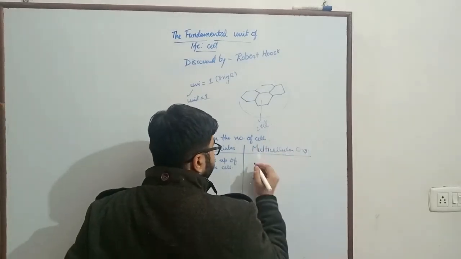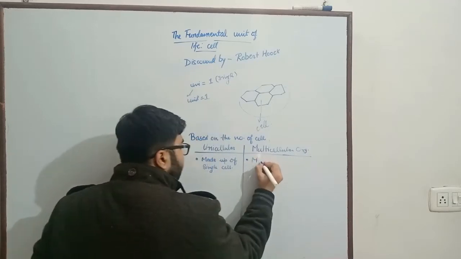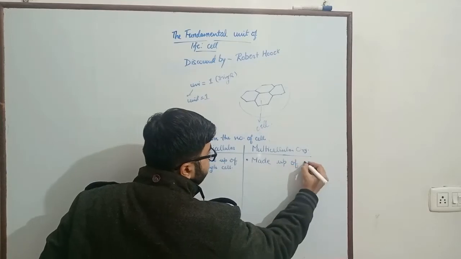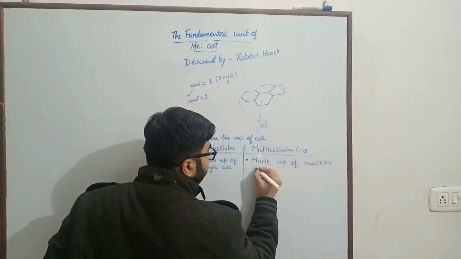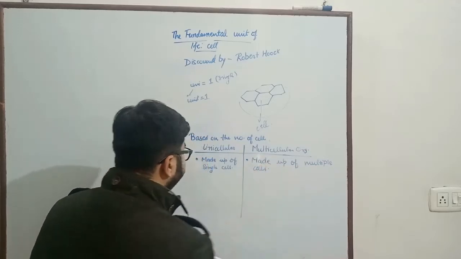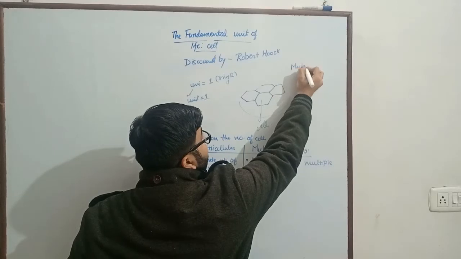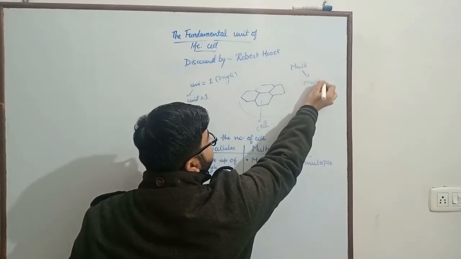Here multicellular organisms are made up of multiple cells. Okay, here also the term multi refers to multiple.